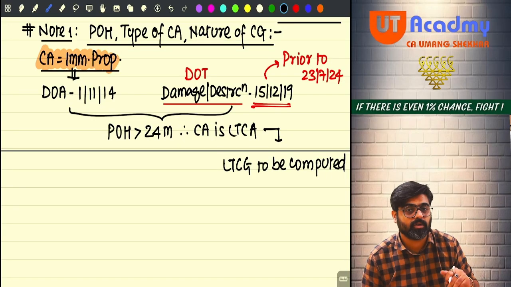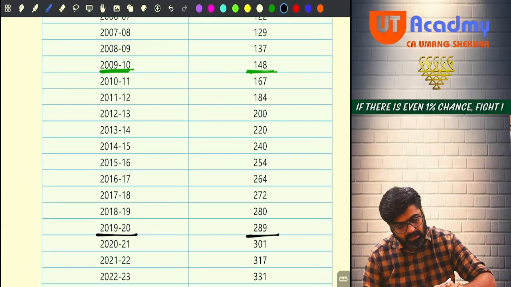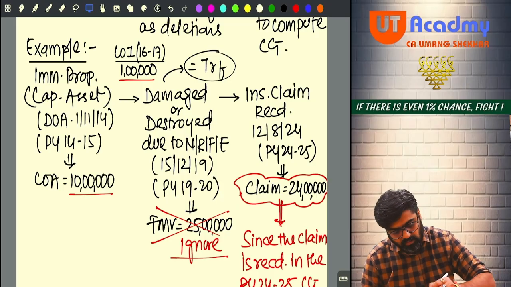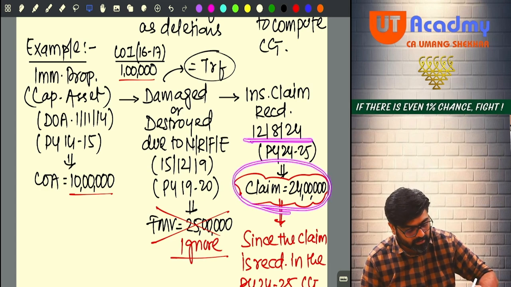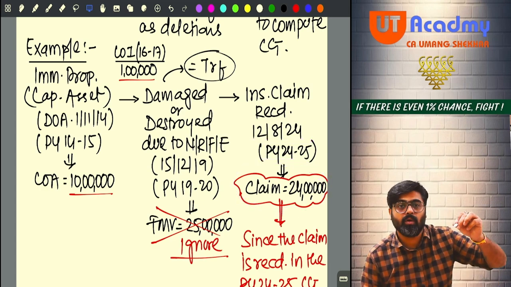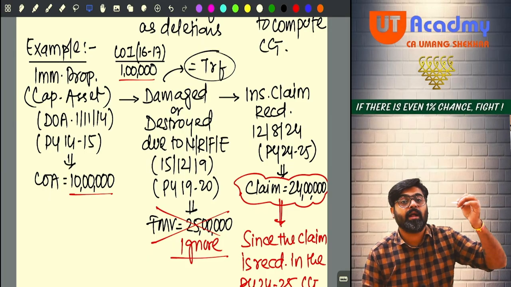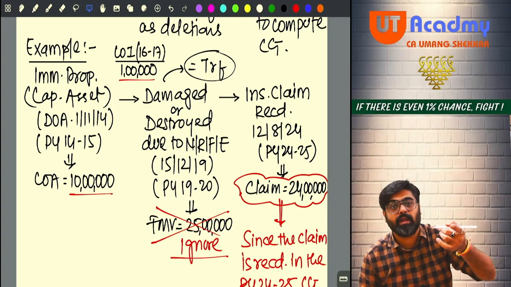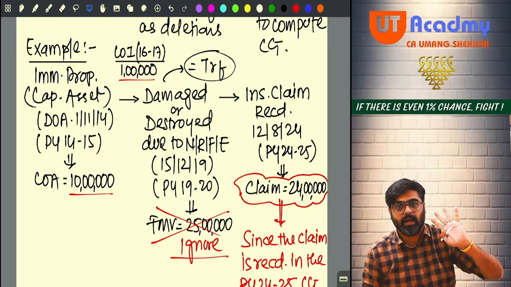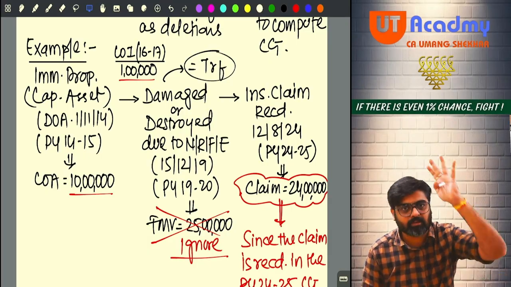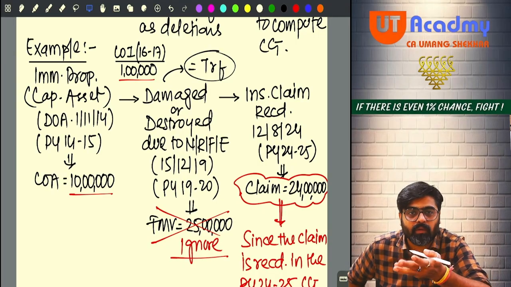When are you getting that insurance claim? That insurance claim you are getting on 12th of August 2024. Please check. How much amount you are getting? 24 lakhs you are getting. The year in which you are getting that 24 lakhs, in that year only, the capital gain will be calculated under section 45(1)(a). And in that year only, that capital gain will be taxable. But to calculate that capital gain, what will be your full value of consideration?